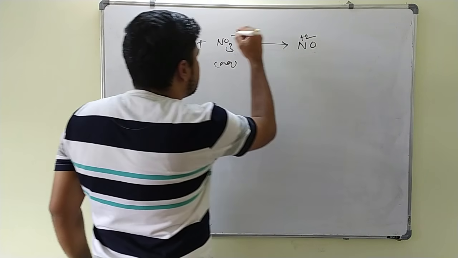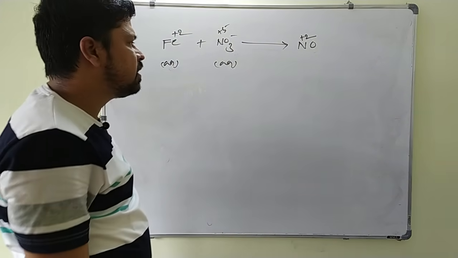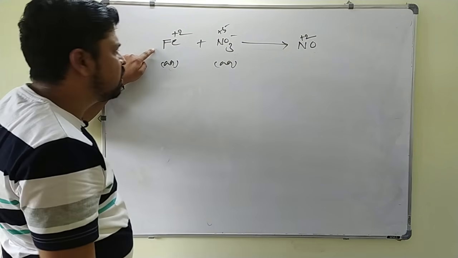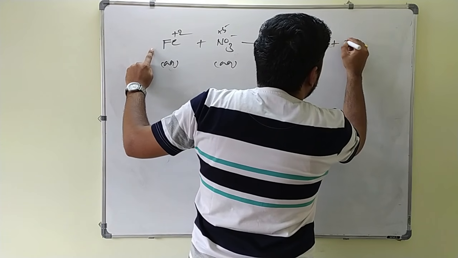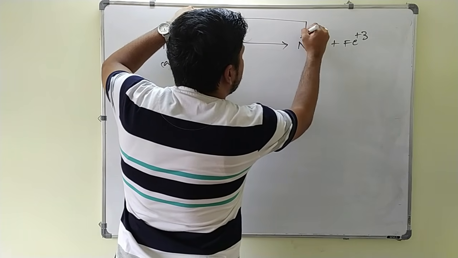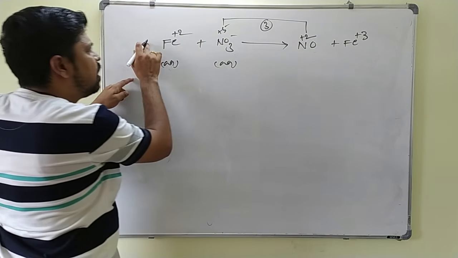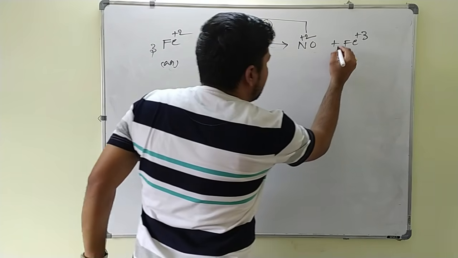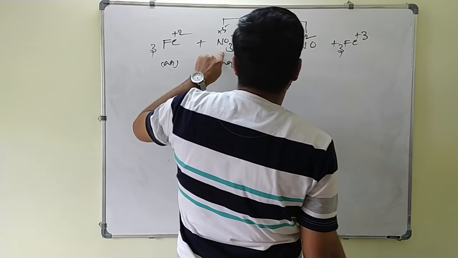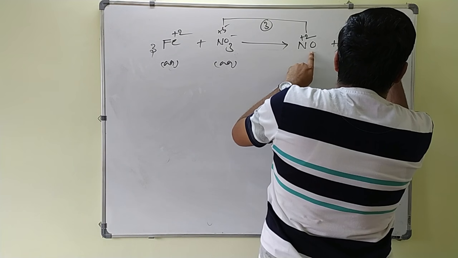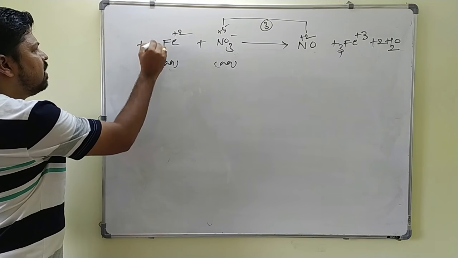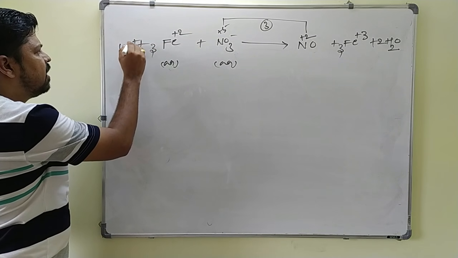Here the oxidation state is +2. Here the oxidation state is what? +5 here. This is the reducing agent because Fe undergoes oxidation and acts as what? Reducing agent. Fe+2 becomes what here? Fe+3 here. Okay. +5 to +2, how many units of reduction here? This is 3 units. This 3 is multiplied to Fe3+ and this is 3 here. Then what happens? Here 3 oxygens are there, here only 1 oxygen is there. To balance the oxygen, we will add 2 moles of water here. To balance the hydrogen, again this side we will add 4 times H+ ion.